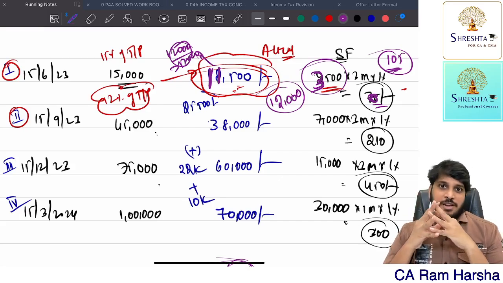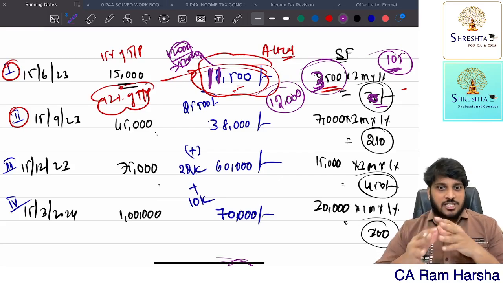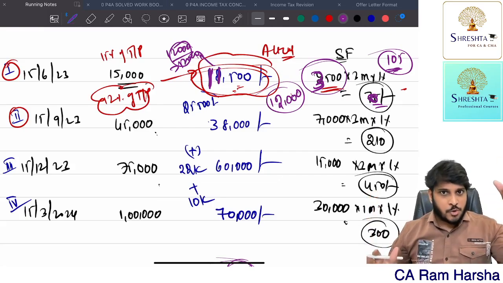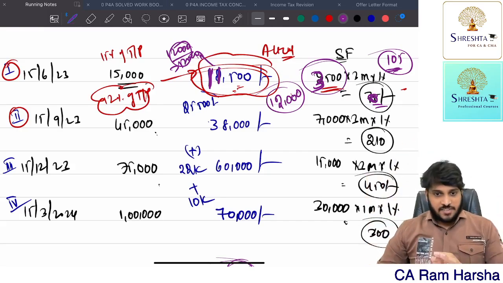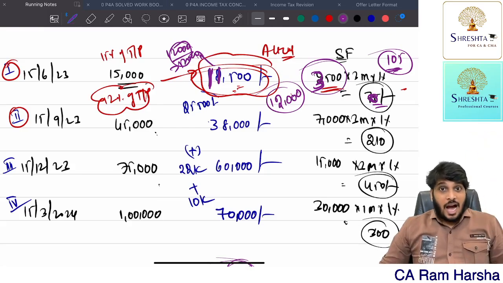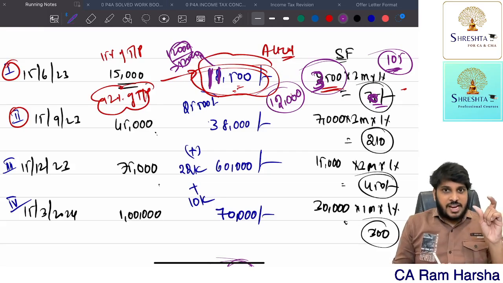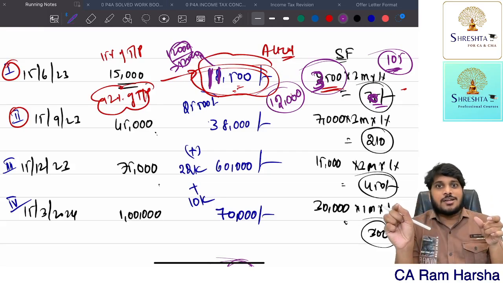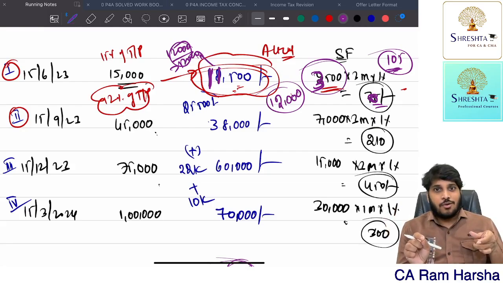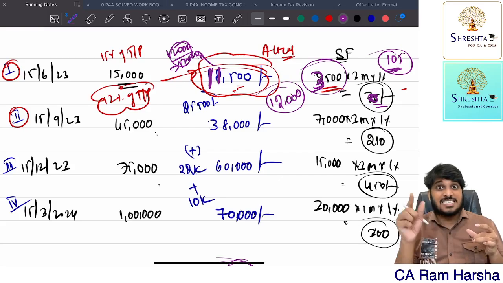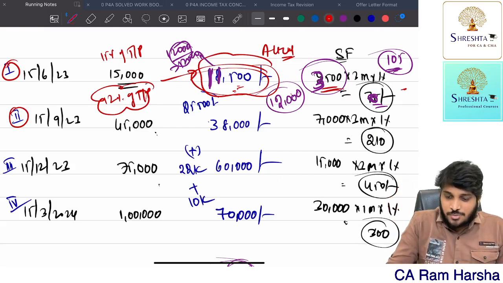20% deviation is the benefit they gave. Suppose the deviation between what you paid and what the installment is supposed to be is more than 20%, I will not agree. If the deviation is less than 20%, I agree. How do they express a 20% deviation? For 15 minus 20%, it is 12%. For 45 minus 20%, it is 36. For the second installment, what is the department saying? 36.